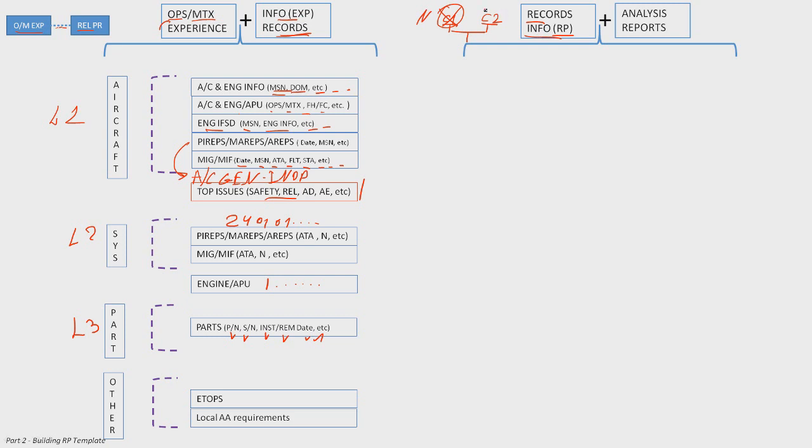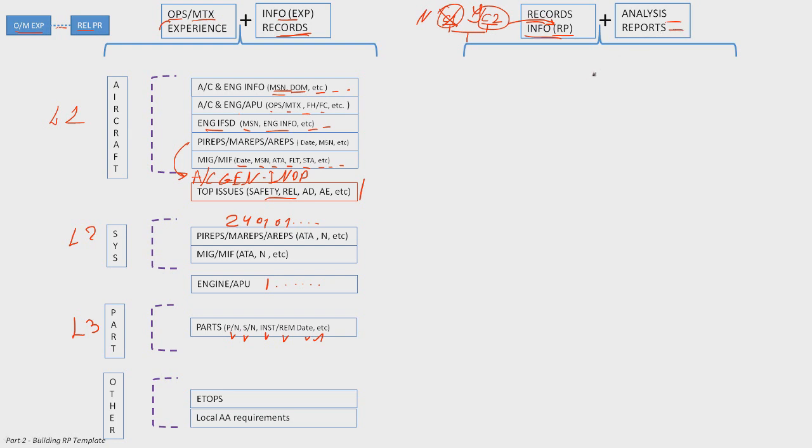Okay, what about case 2? We said we have some diversion because we have a problem with the engine. This is yes, we need this information to be part of our reliability/safety/airworthiness program. Okay, plus we need to analyze it, we need to display it, we need to report it.